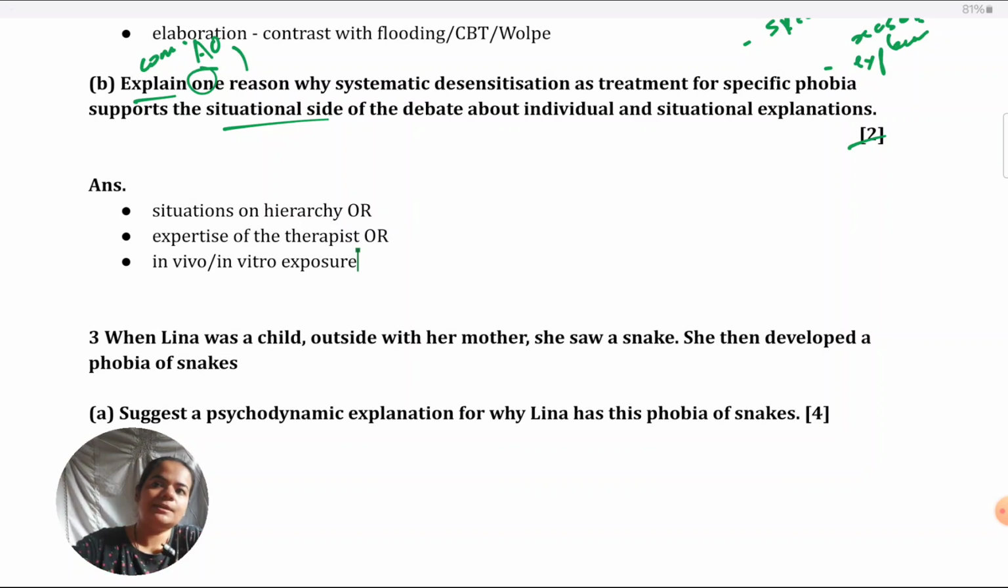One thing I mentioned earlier, that you don't give the individual side when they ask you situational side, but if you give it in terms of it is situational because of this, and why it is not individual, because like I had given you the example, we are not working on the client's own thoughts or their own brain chemistry. That counts because there you're saying why it's not individual. Indirectly you're explaining why it is situational. That's fine. Don't explain why it is individual. That will not count.